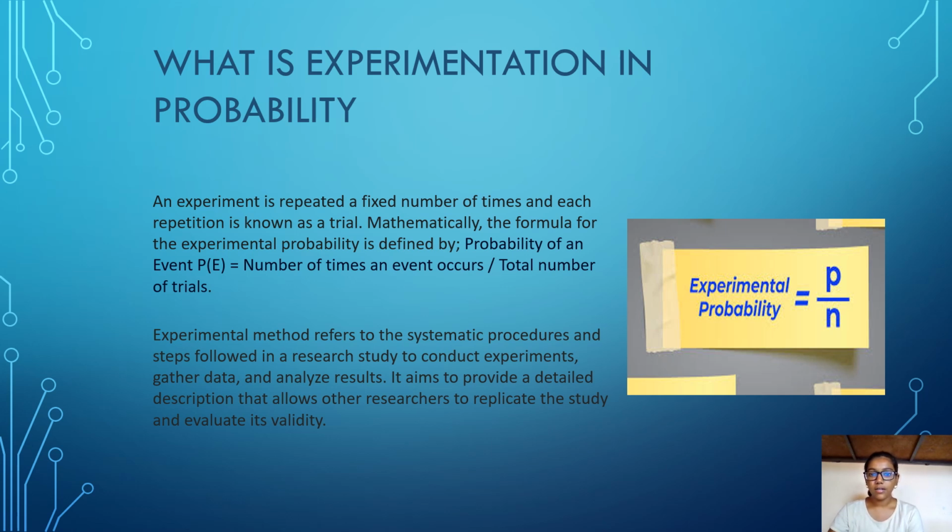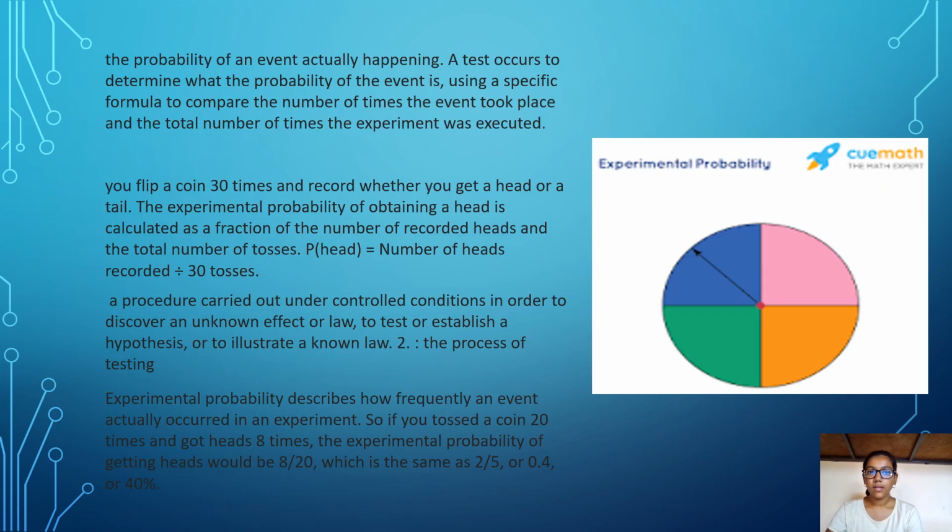Experimental method refers to the systematic procedures and steps followed in a research study to conduct experiments, gather data and analyze results. It aims to provide a detailed description that allows other researchers to replicate the study and evaluate its validity.